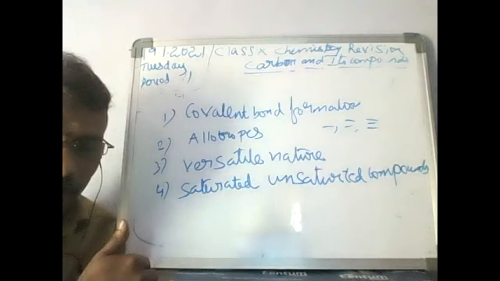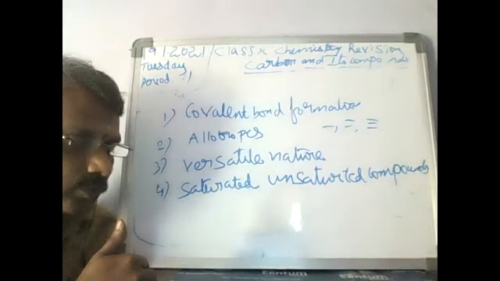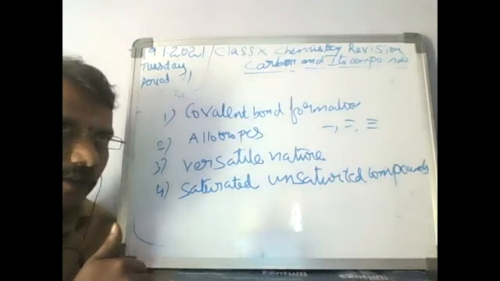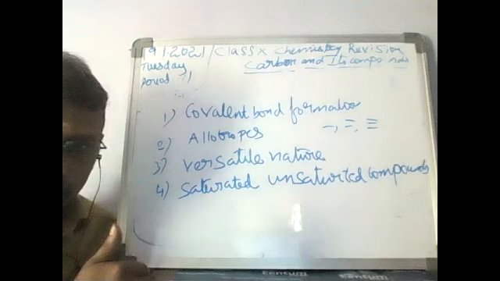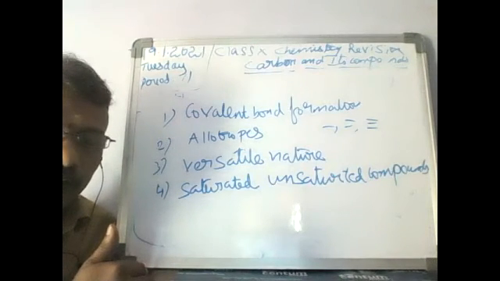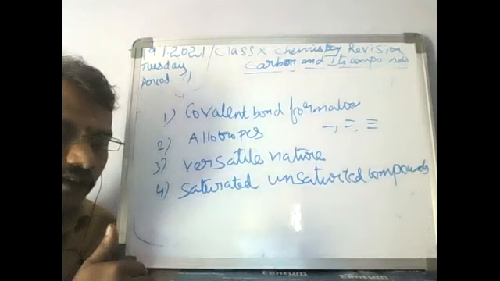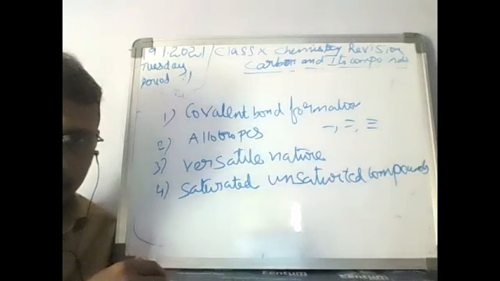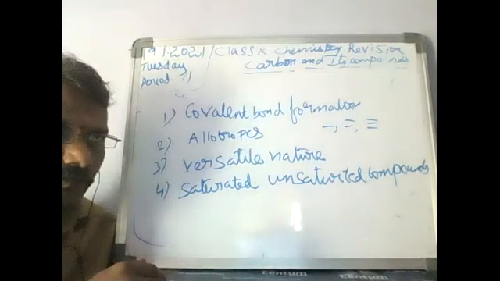There is a formula for finding the number of isomers up to 7 carbons. The formula is 2 power n minus 4 plus 1. For 8, 2 power n minus 4 plus 2. And for 9, 2 power n minus 4 plus 3. For 10 you don't need it. If you want it for 10, there will be approximately 75 isomers for 10 carbon atoms. So don't forget this.